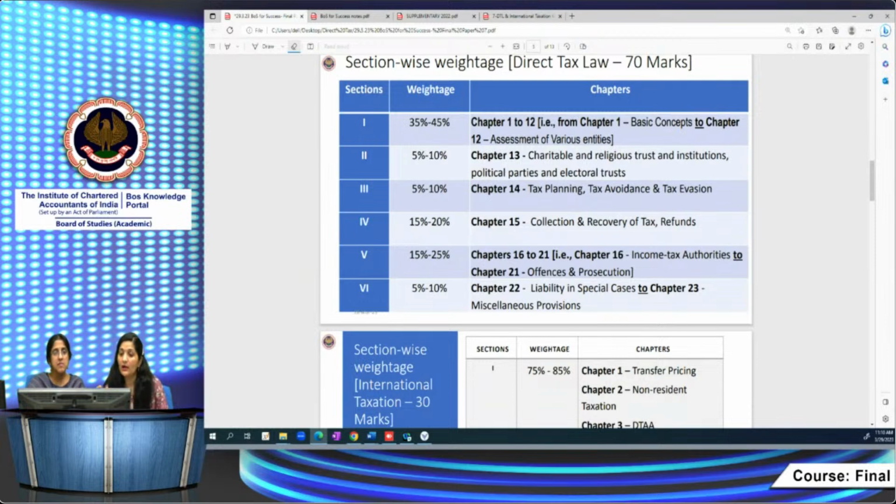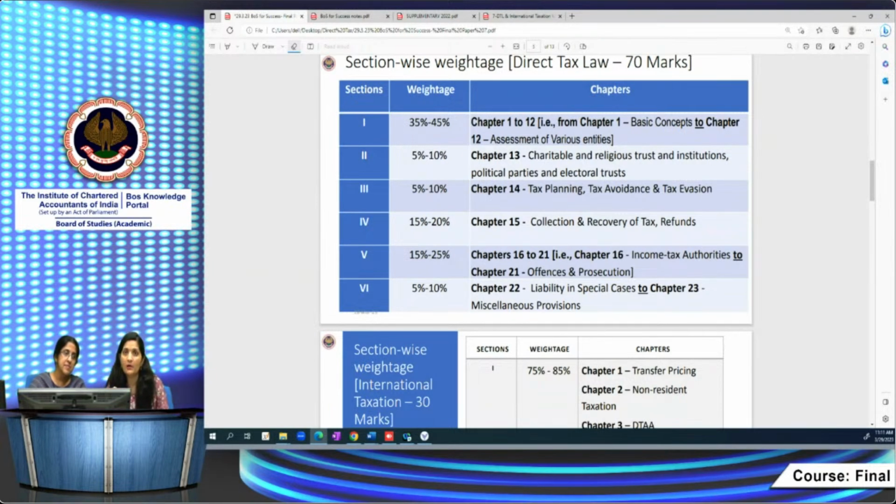Like in case of chapter 22, miscellaneous provisions, also some of the topics are very relevant. Like for example, 269ST, 269SS. These are very relevant topics. You should go through them very carefully. Right? You can plan your study according to the sections, according to the weightages assigned to particular topics. In that way, you should plan your studies.